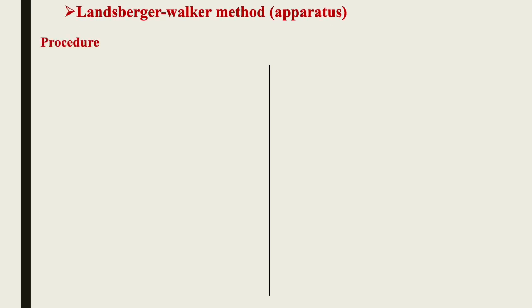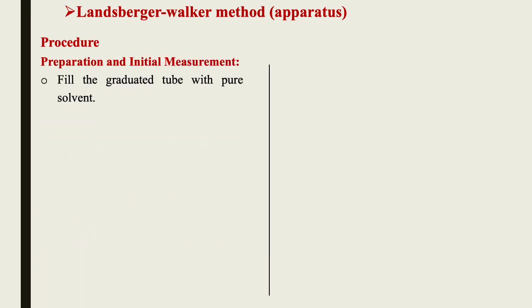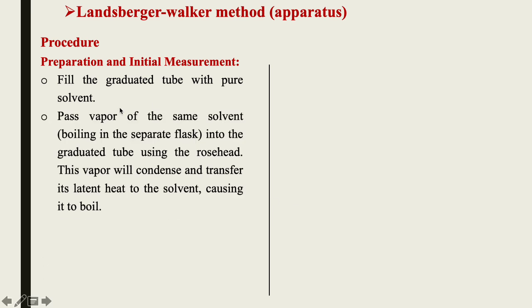Now we will see the procedure, how we are going to calculate. First we will prepare the solution and solvent, and take the initial measurement. First we fill the graduated tube with the pure solvent, then pass the vapor of the same solvent, boiling in the separate flask, into the graduated tube using the rose head. This vapor will condense and transfer its latent heat to the solvent, causing it to boil.